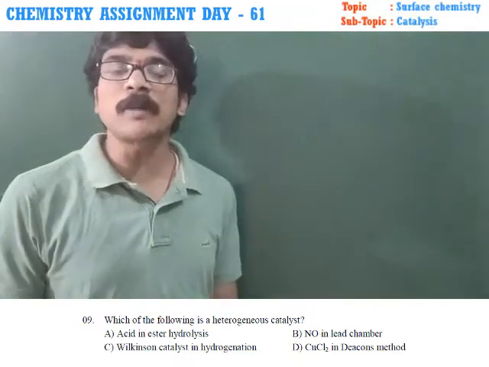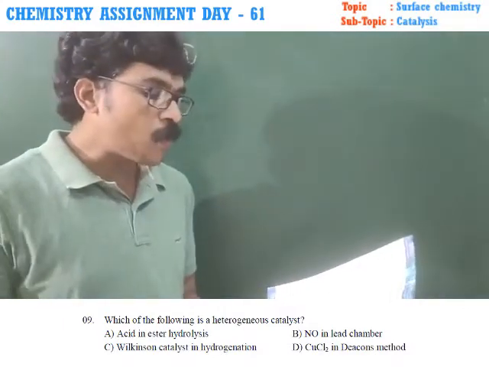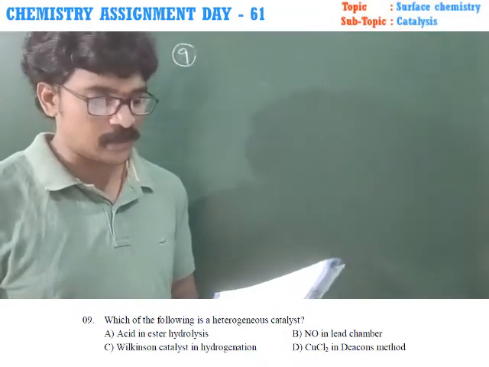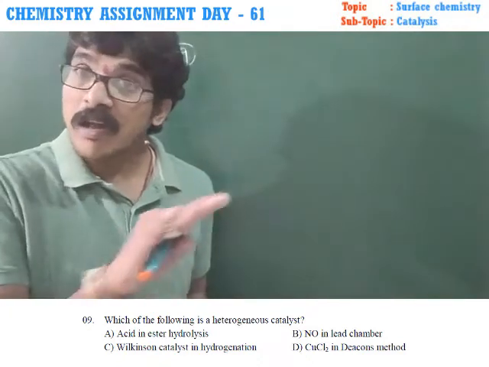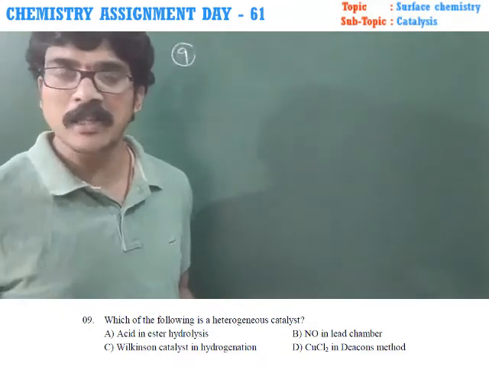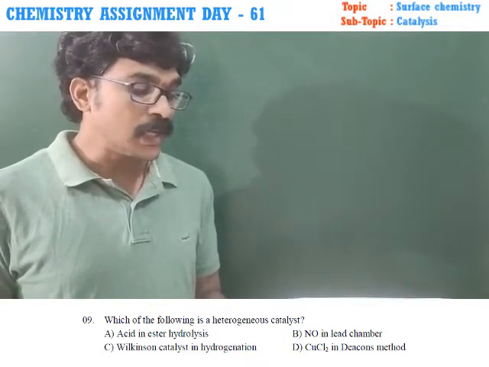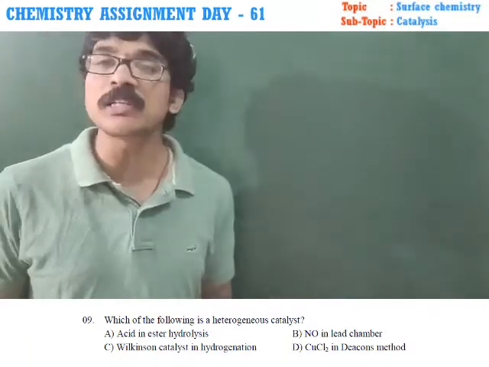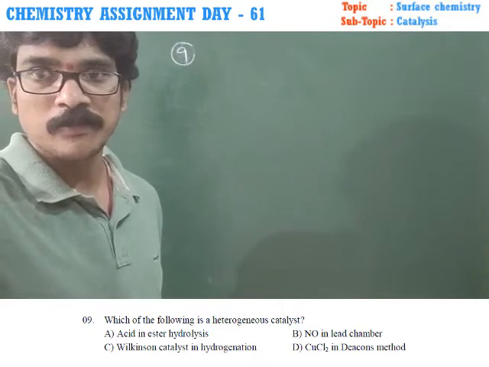In lead chamber process, NO acts as a catalyst. All are in gases, therefore it is homogeneous catalysis. Acid ester hydrolysis, all are in a liquid state. It is a homogeneous catalysis. Next, Wilkinson catalyst in hydrogenation. It is also homogeneous. Therefore, the heterogeneous one is CuCl2 in Deacon's process.